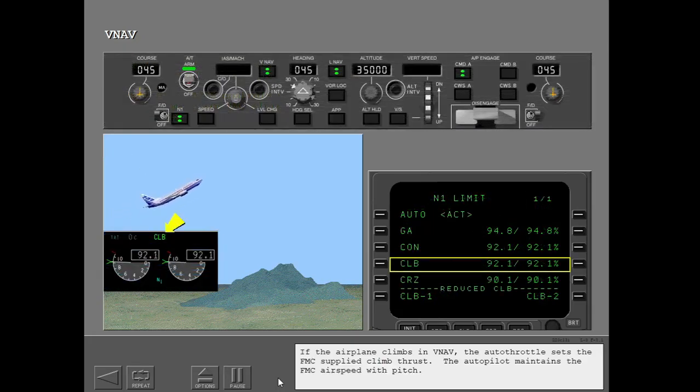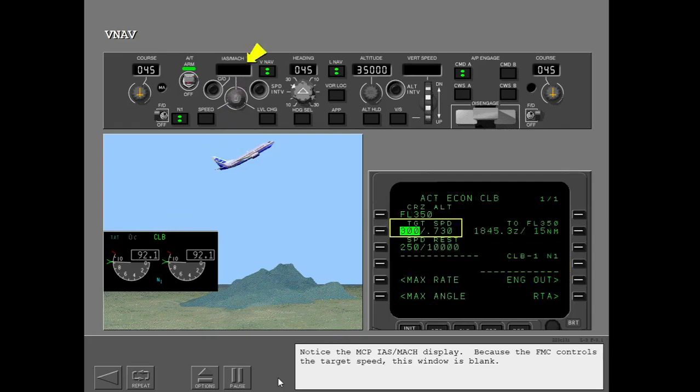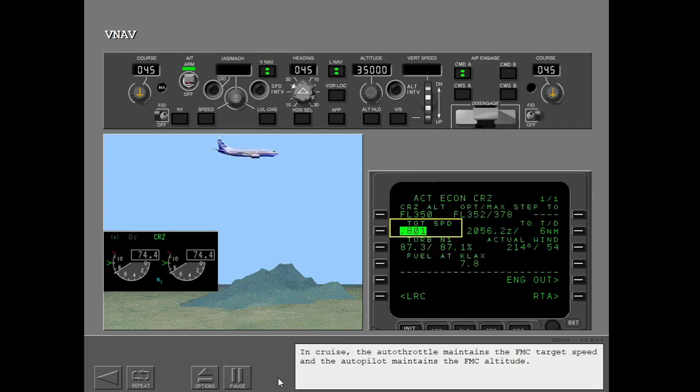If the airplane climbs in VNAV, the autothrottle sets the FMC supplied climb thrust. The autopilot maintains the FMC airspeed with pitch. Notice the MCP IAS Mach display. Because the FMC controls the target speed, this window is blank. In cruise, the autothrottle maintains the FMC target speed and the autopilot maintains the FMC altitude.